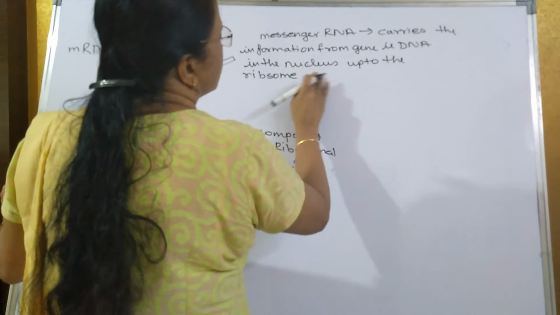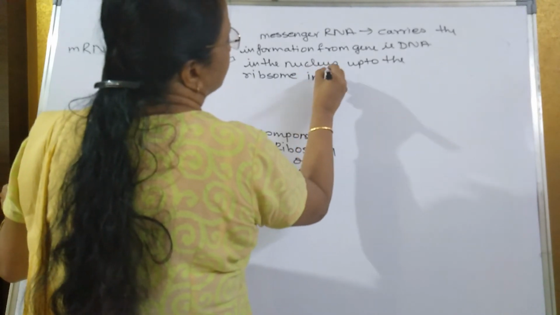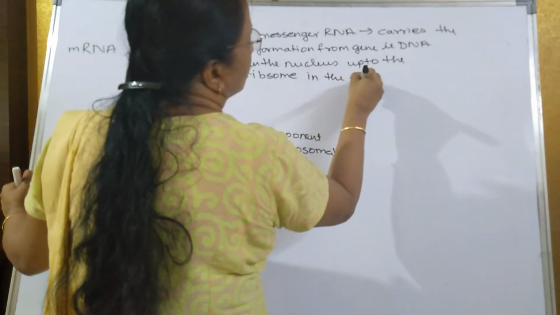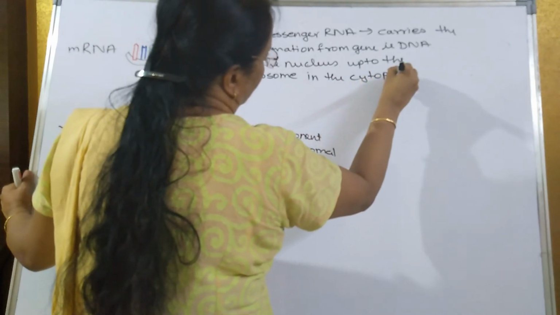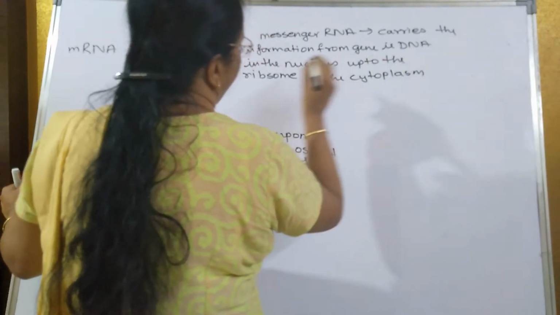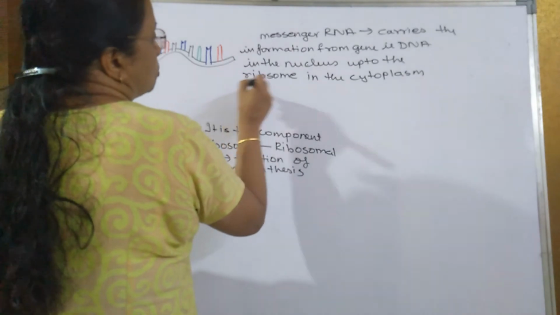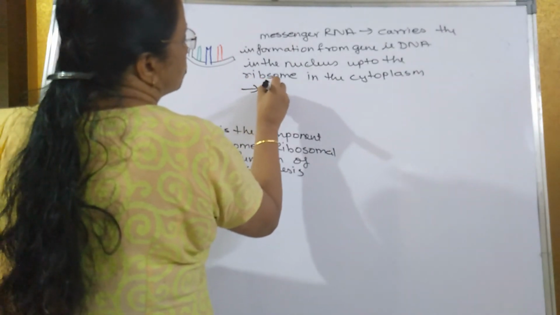Ribosome in the cytoplasm. And it produces what? Produces protein.